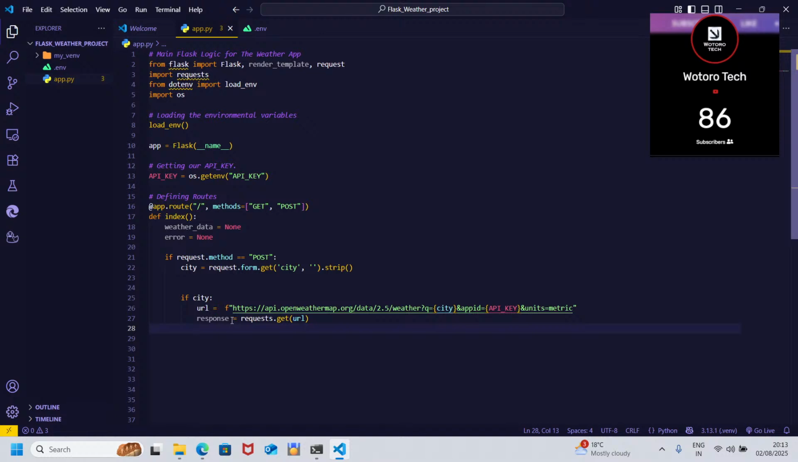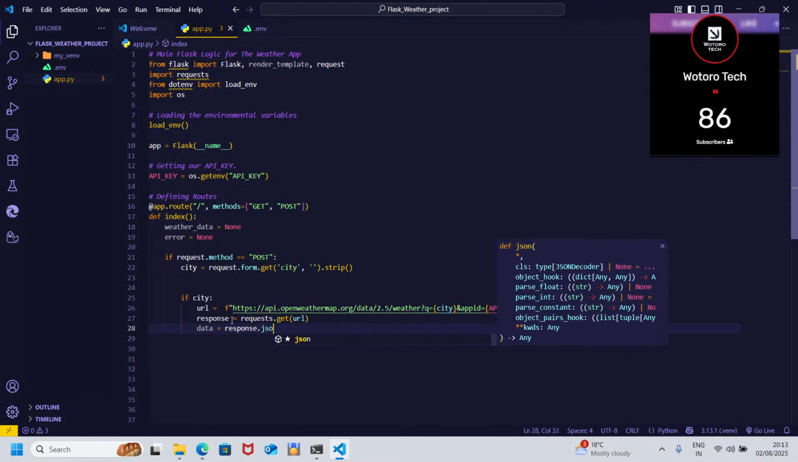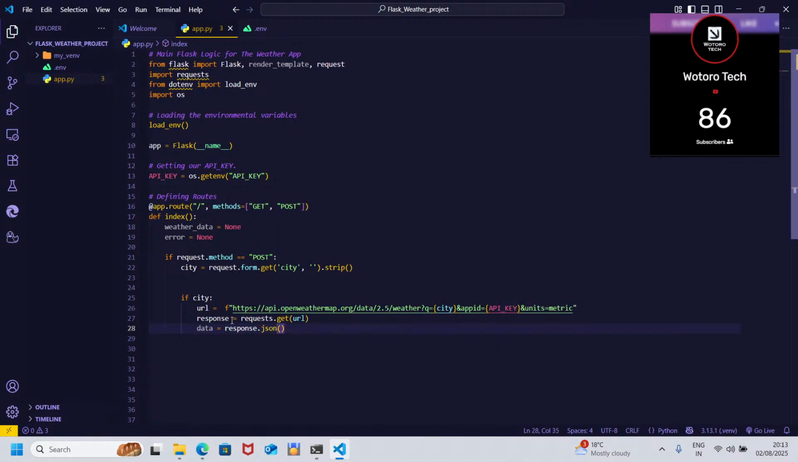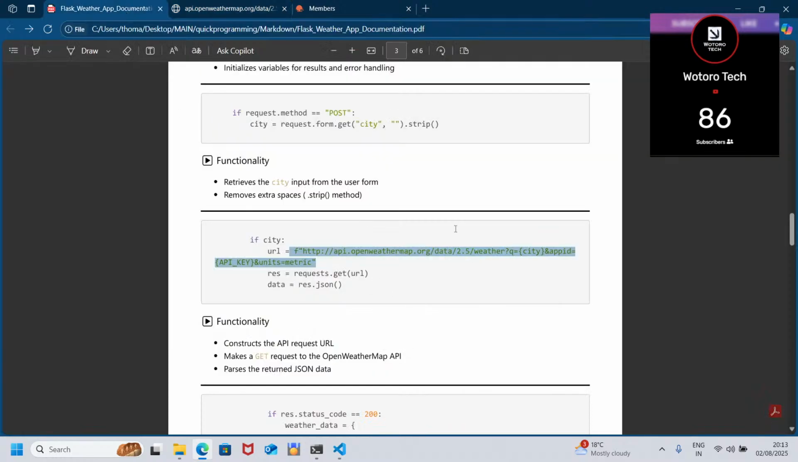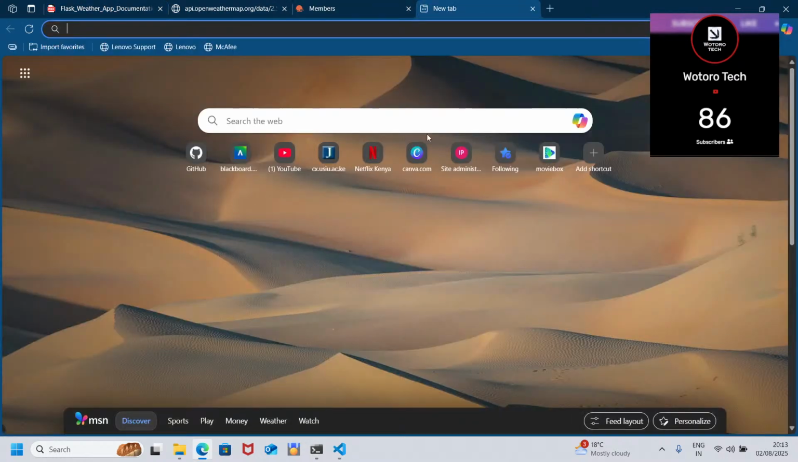So now we need to display the data. So data equals response dot JSON. When you say response dot JSON, it returns for us a clean format of JSON. For those who don't know JSON, let's just search JSON.